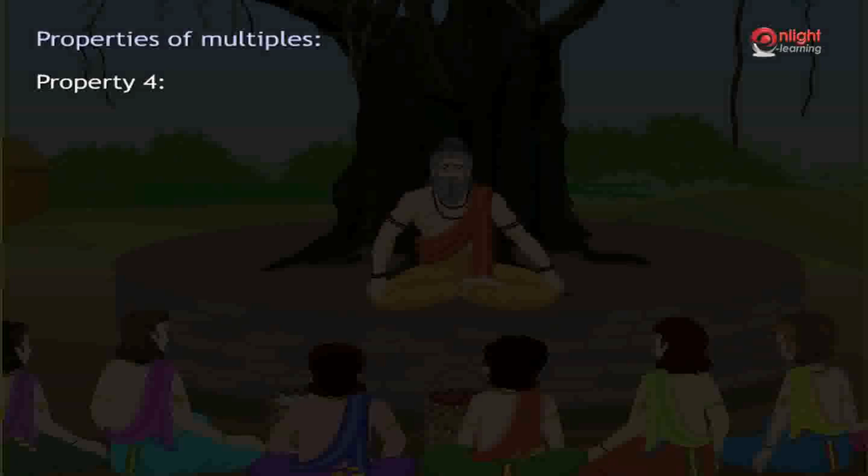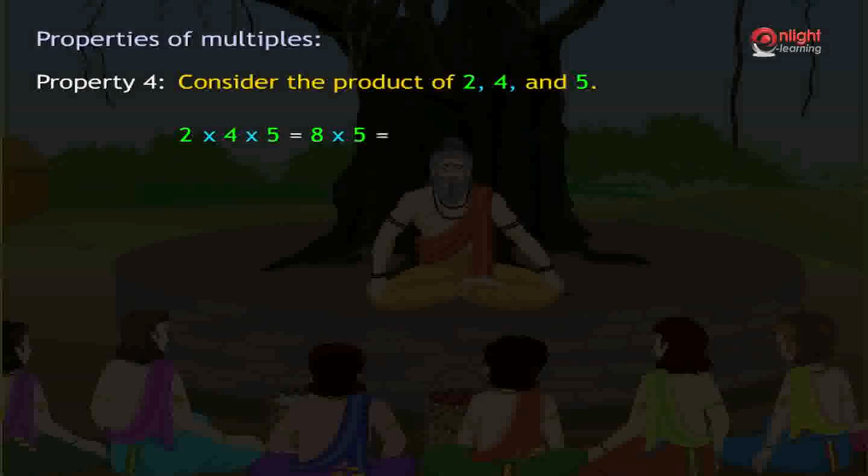Property 4. Now, consider the product of 2, 4 and 5. 2 multiplied with 4 is 8. 8 multiplied with 5 is 40. Therefore, the product of 2, 4 and 5 is 40.